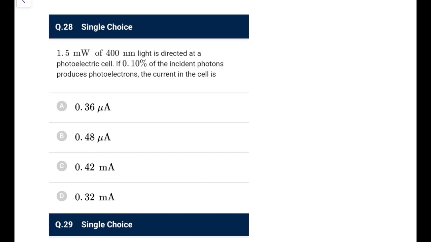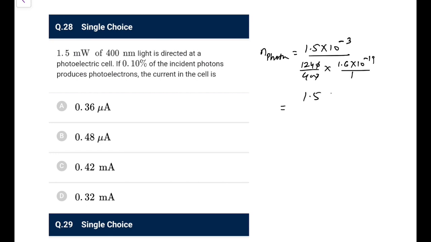1.5 milliwatt of 400 nanometer light is directed on a photoelectric cell. If 0.1% of the incident photons produce photoelectrons, the current would be? So first of all, the number of photons striking per unit time would be 1.5 into 10 to the power minus 3 over the energy of each photon. 400 nm means 1240 over 400 eV, and you know 1.6 into 10 to the power minus 19 joule is 1 eV, so that would be in joules. So that will give you the right number. So I can calculate it: 1.5 into 10 to the power 16, over 12.4 by 4, that is 3.1, into 1.6. So this would be the number of photons.